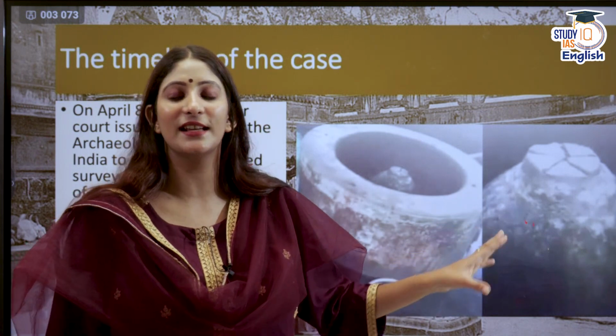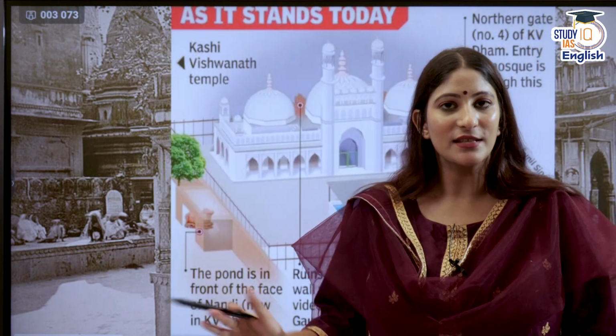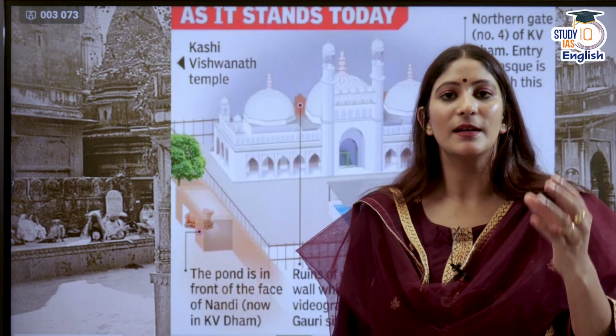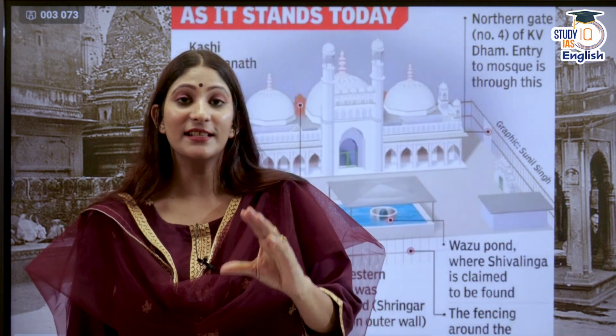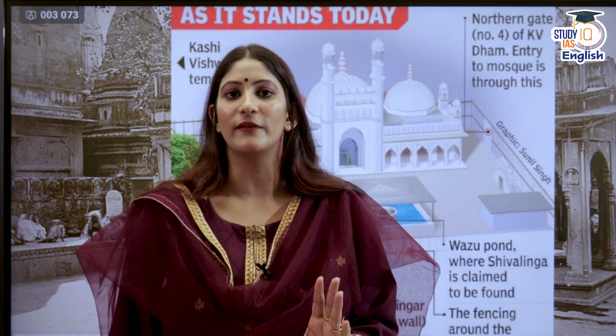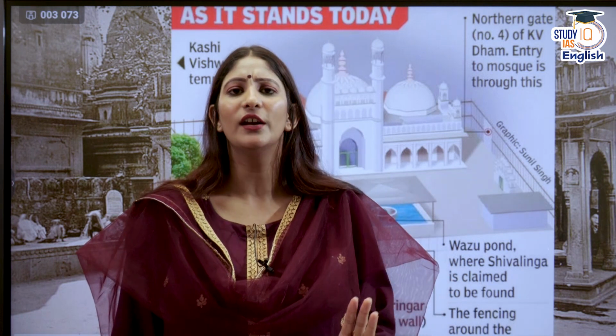But the Muslim side says that no, it is a fountain or a wazu. The finding of the shivling inside the mosque created a lot of buzz, and this has created an issue which has to be resolved, because we need to delve deeper to know the truth.